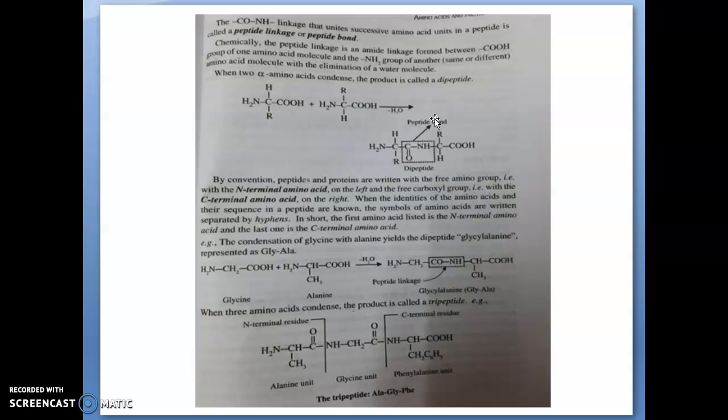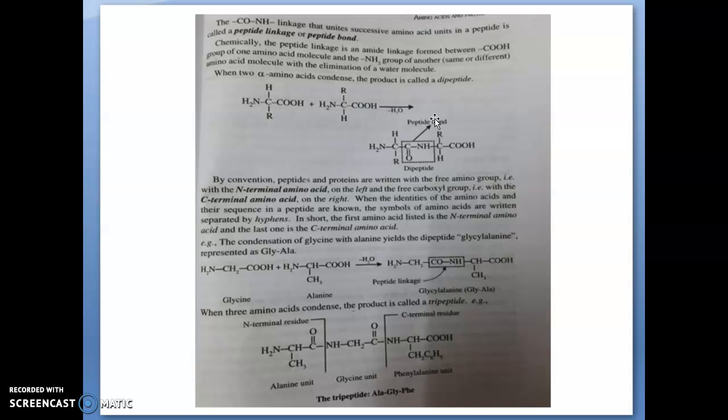By convention, peptides and proteins are written with the free amino group, the N-terminal amino acid, on the left, and the free carboxyl group, the C-terminal amino acid, on the right. When the identities of these amino acids and their sequence in the peptide are known, the symbols of the amino acids are written separated by hyphens.